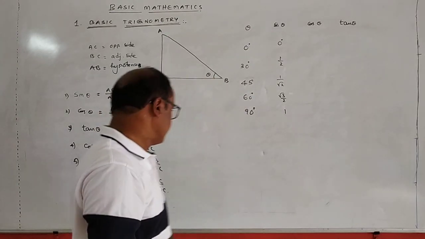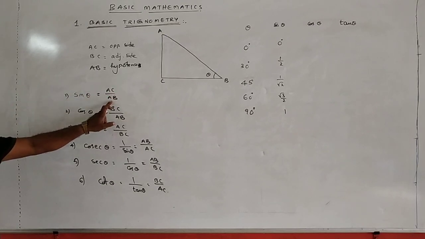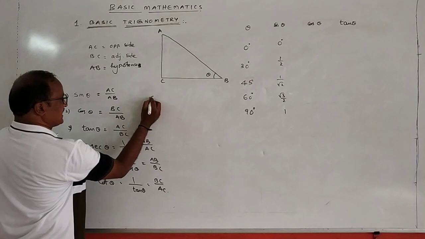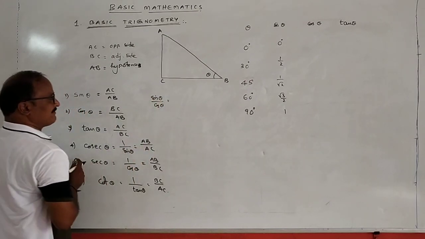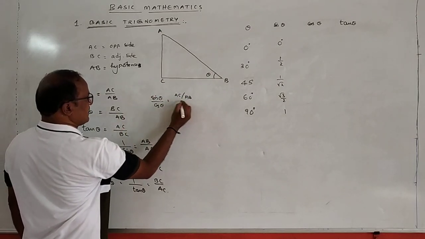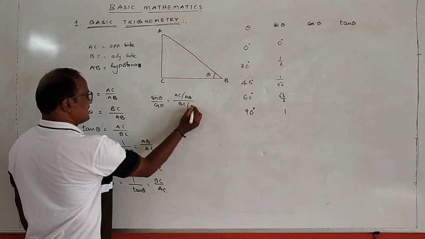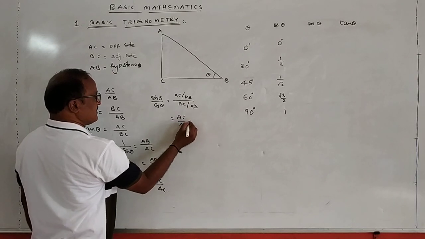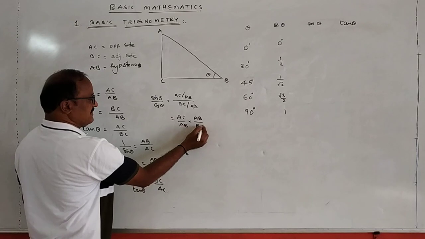See here, sin theta is equal to AC by AB, cos theta is equal to BC by AB. So sin theta by cos theta is equal to AC by AB into AB by BC.